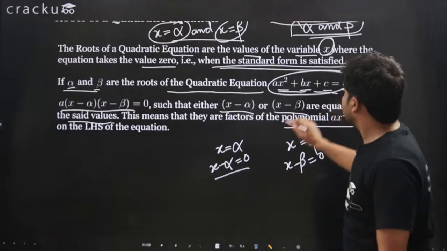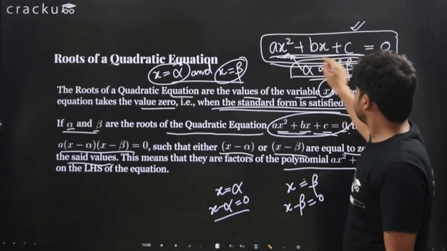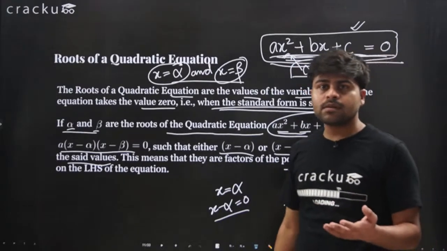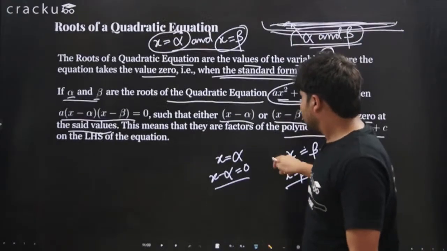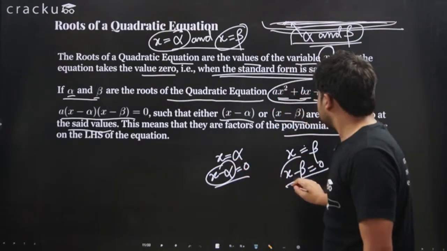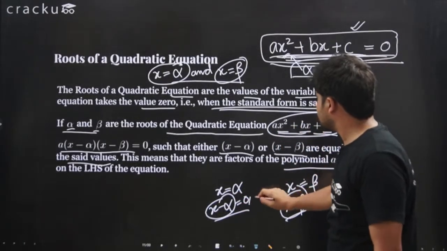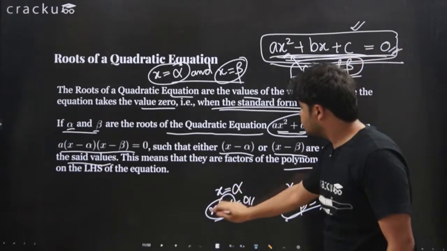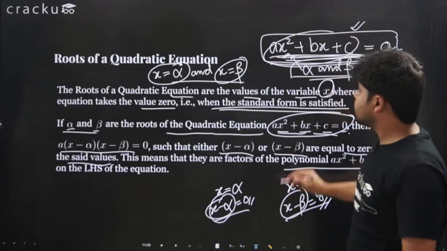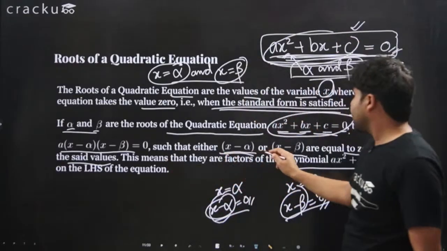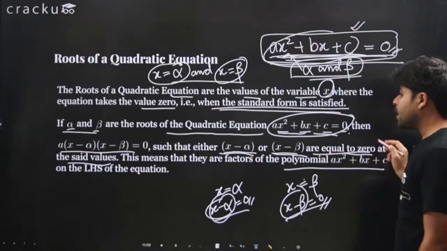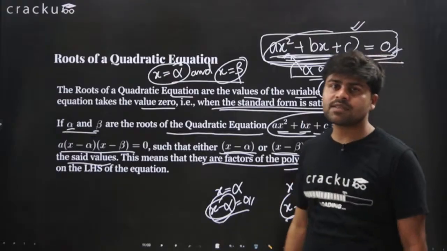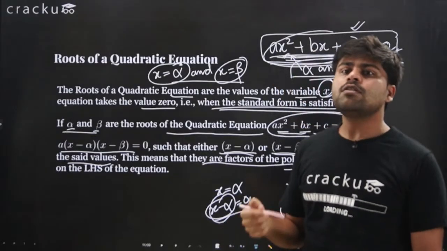Now this satisfies this equation, right? This also satisfies this equation. How is this possible? This is only possible when x minus alpha and x minus beta, because 0 is here as well, here there is also 0. So how can these satisfy this? They can only satisfy if x minus alpha and x minus beta are equal to 0 at the said values. This means that they are factors of the polynomial ax² + bx + c. So these are what are called factors.